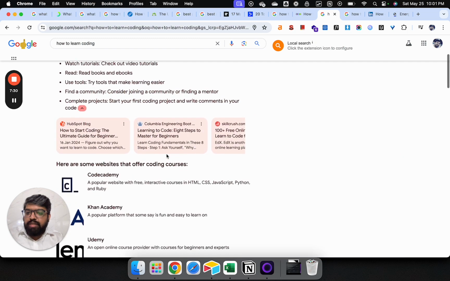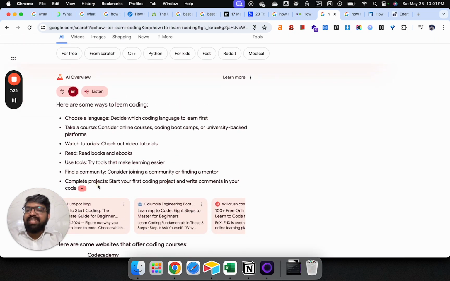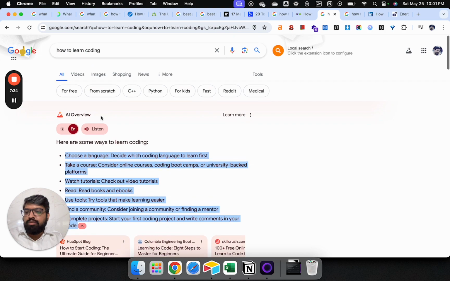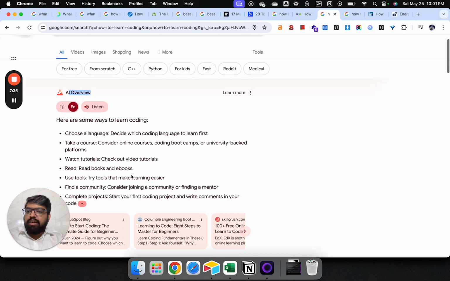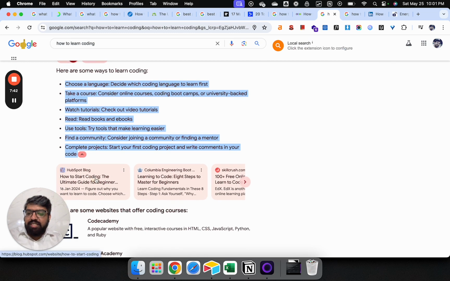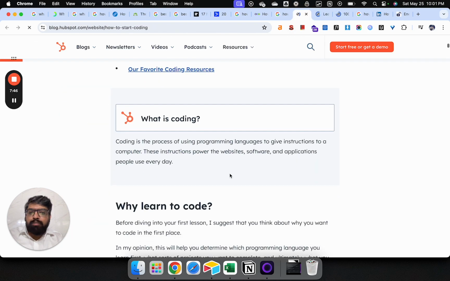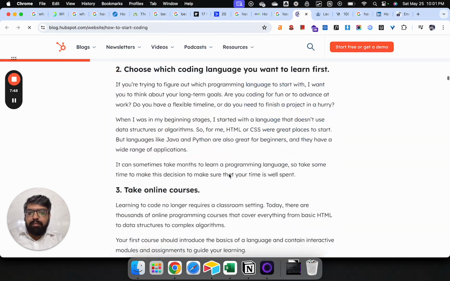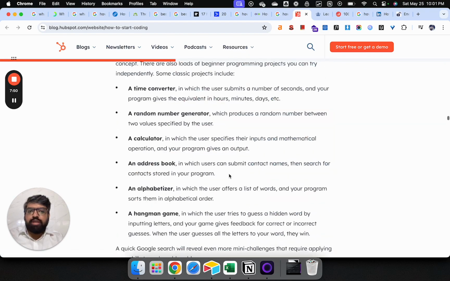So let's see what Google has done. Google has given me very basic steps in the AI overview, right? So definitely these steps are not enough for me to learn the entire process of learning to code. So I would definitely love to visit these websites, some of these at least, if not all. And I would love to see how HubSpot, for example, has provided the entire guide about how to learn coding or how to start coding.